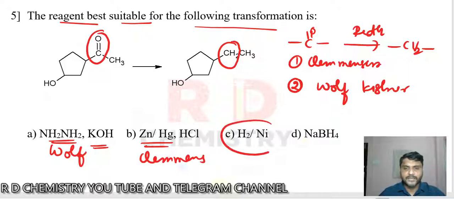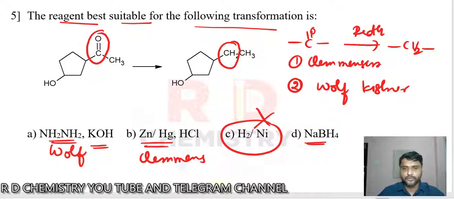What about hydrogen, nickel? Hydrogen nickel can convert a double bond into a single bond, and also can sometimes convert the keto compound into the alcohol. Now, sodium borohydride can convert a keto compound to the alcohol.